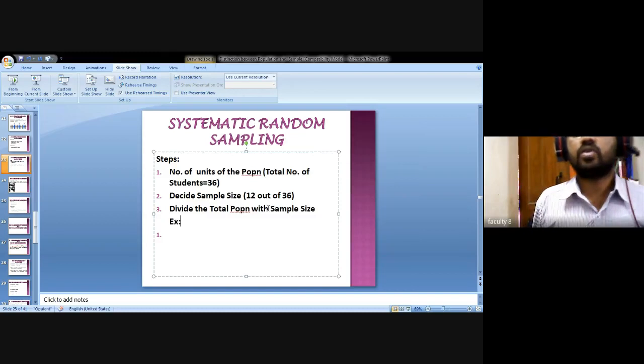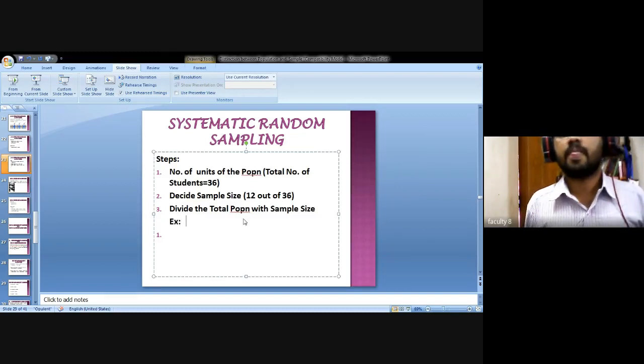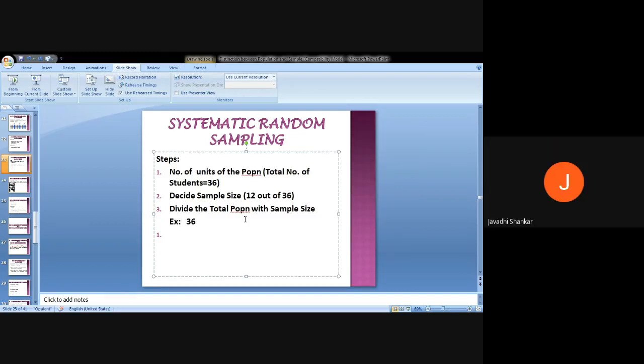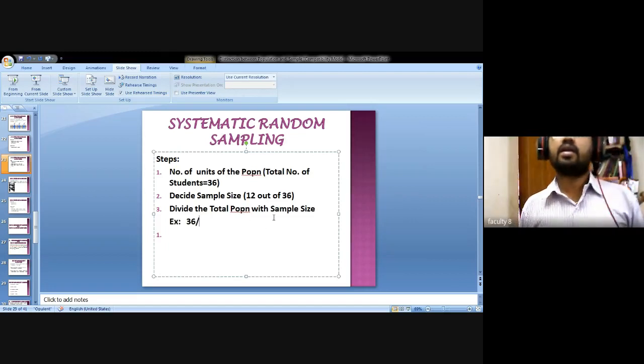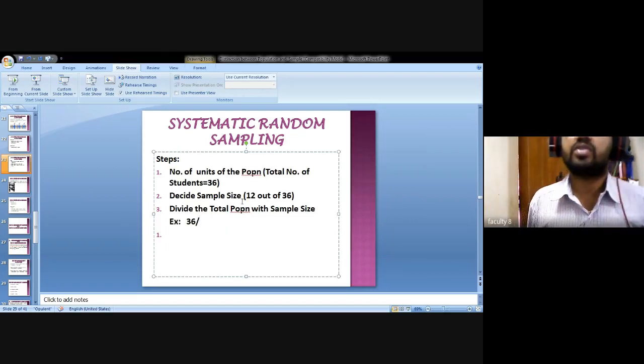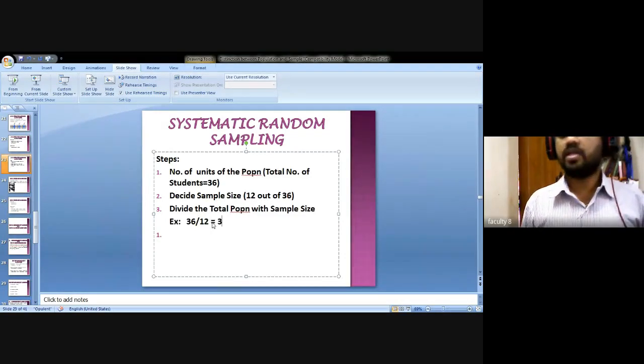What is the total population? We have 36. 36 divided by the sample size. How much sample size are we going to select? 12. So what do we get? 3. Okay.